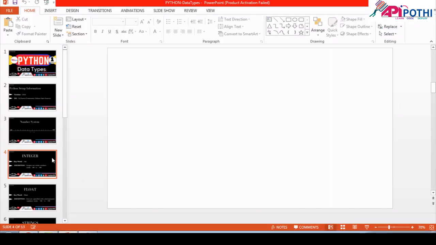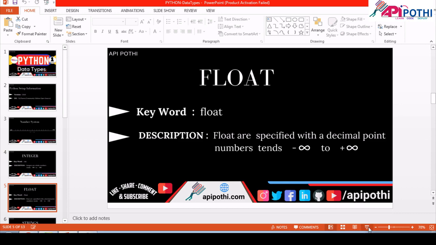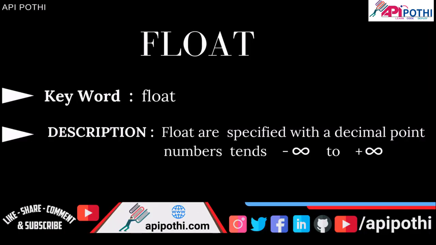Now coming to the second concept, which is float. Float also ranges from plus infinity to minus infinity. The only difference is that float means decimal numbers: 10.1, 10.12, 1.1, 1.34, and the same for minus. All numbers which come with a decimal are called float. In Python, the reserved keyword for that is float, all in small.